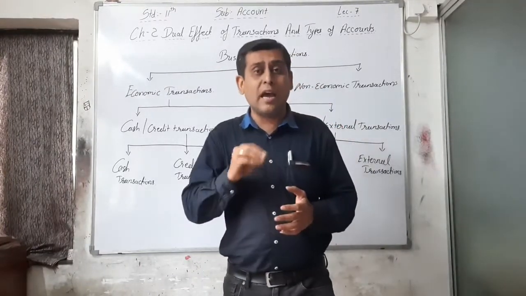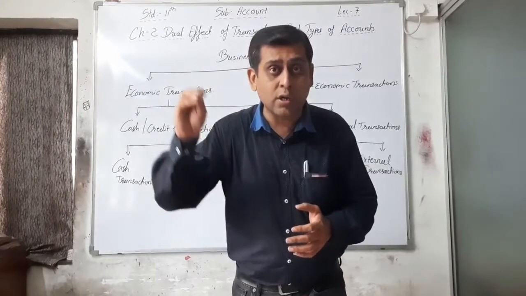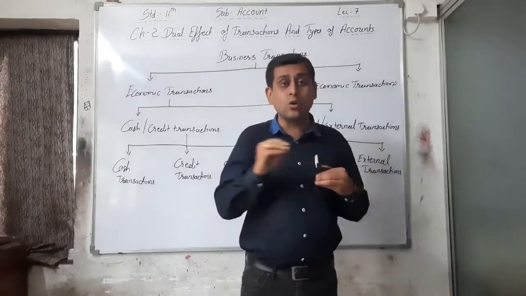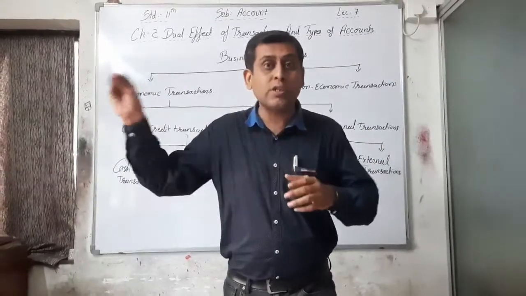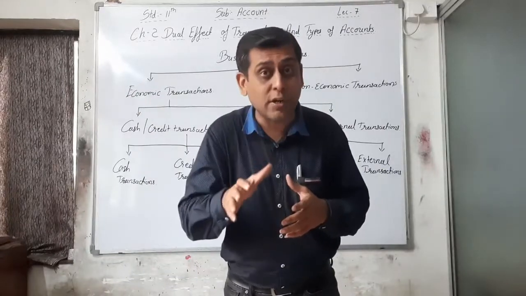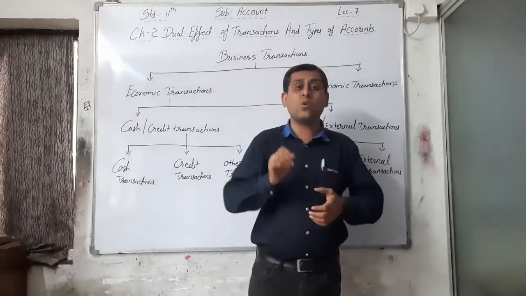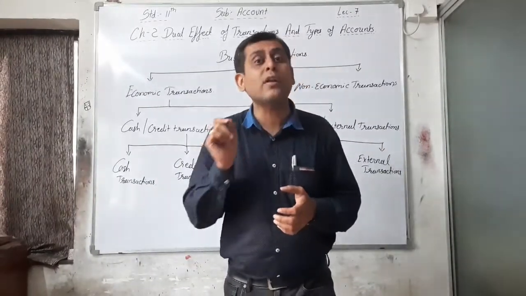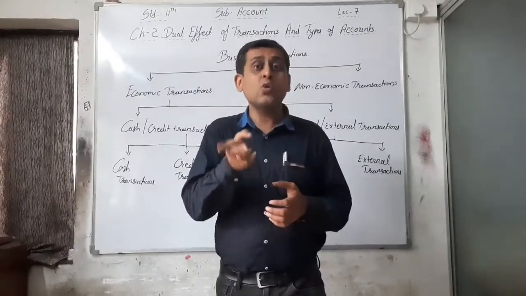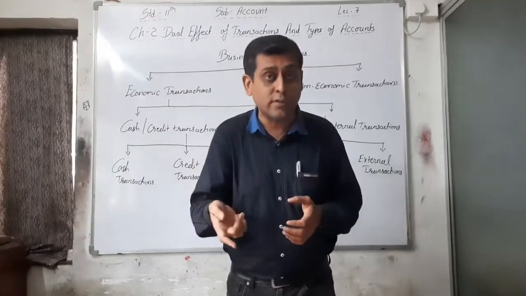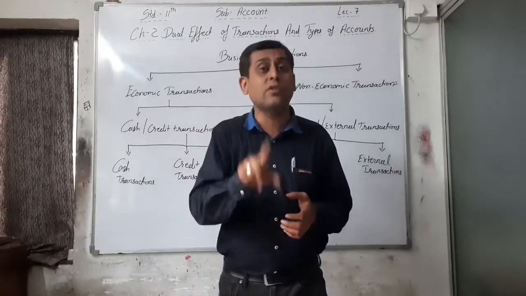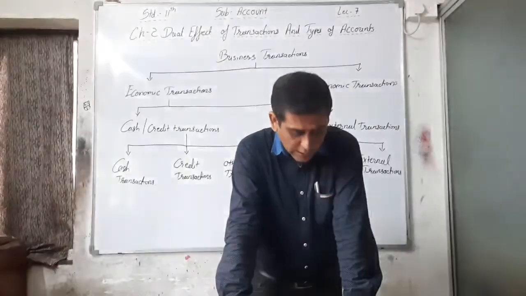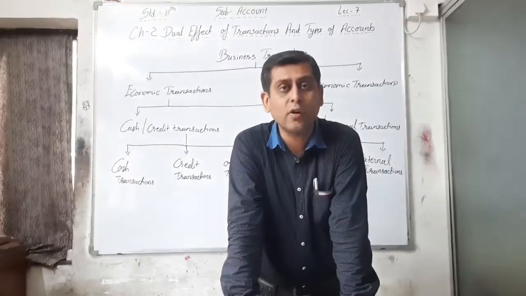You can say that I am giving a 10,000 donation to so and so institute. So I am giving 10,000 rupees of goods to so and so institute. That is a donation, but at that time it is recorded in the books of accounts because it is measured in money. It has a monetary value. That's why you have to record it, but you cannot receive cash immediately or afterwards. That's why it is not a credit or cash transaction. It is a special transaction. So here are the examples of other transactions.